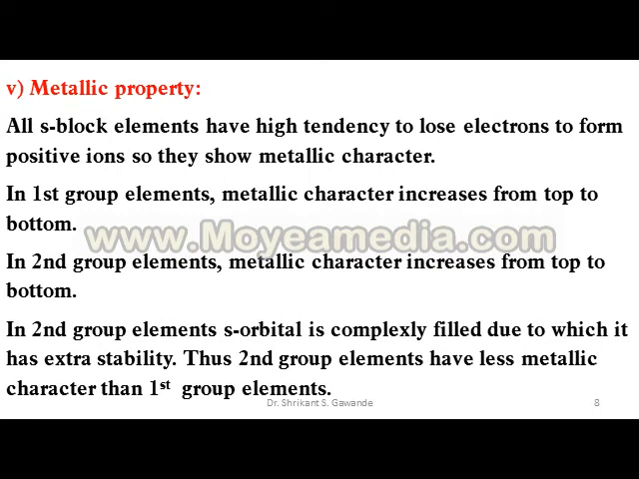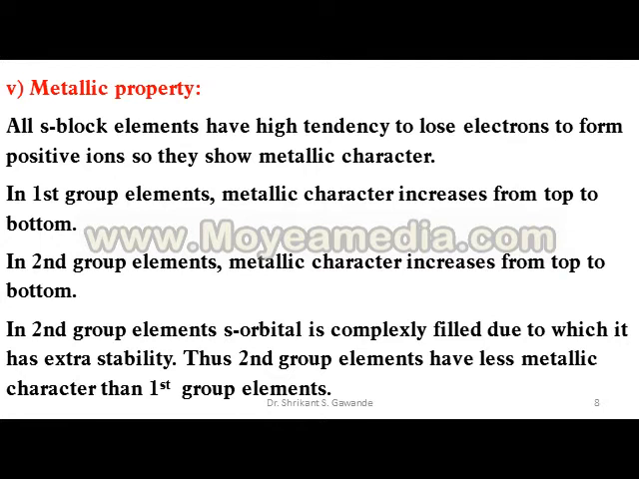Fifth point is metallic property. All s block elements have a high tendency to lose electrons to form positive ions. So they show metallic character.